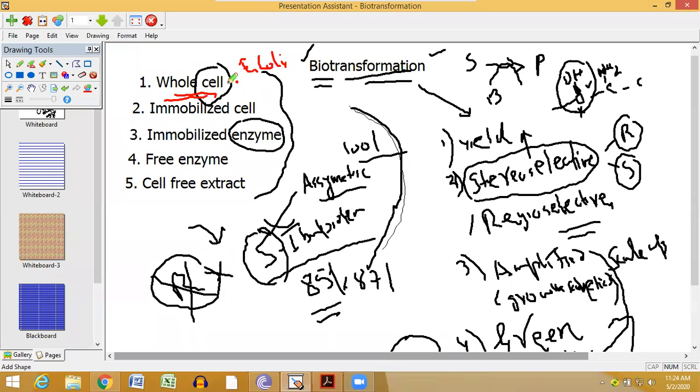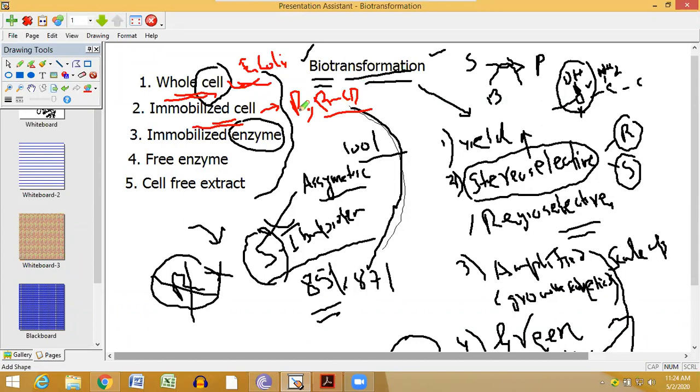Now, if you have the free cell, that means it is not complexed with anything, then we call it a whole cell. And if the cell is complexed with something, like some polymeric support, or some sophisticated compound like beta cyclodextrin. I think you have seen in pharmaceutics that it is a cage-like polymer that can encapsulate many guest molecules. As a guest molecule, you can also entrap the cell within the beta cyclodextrin.